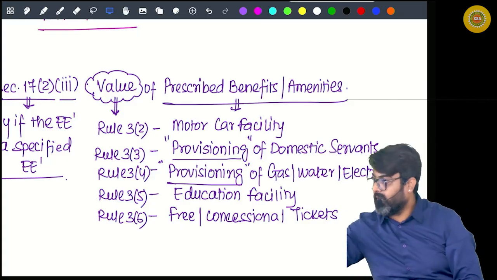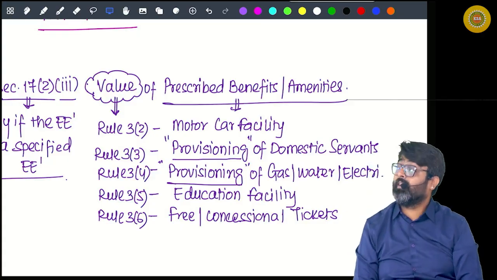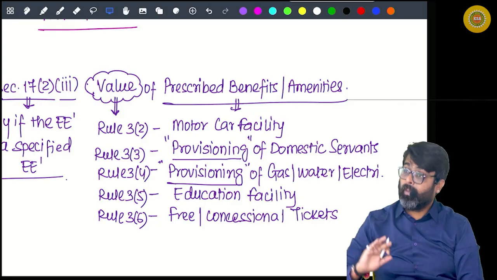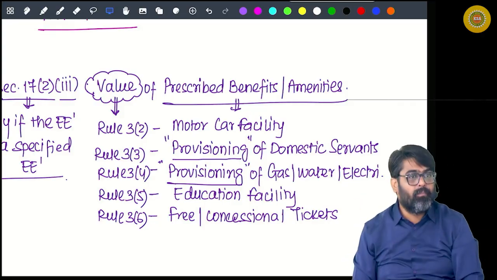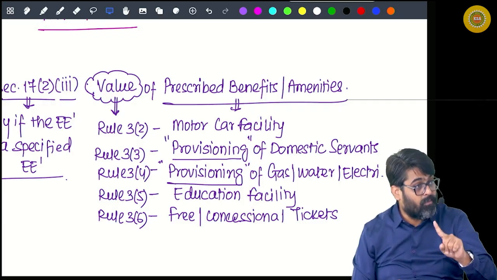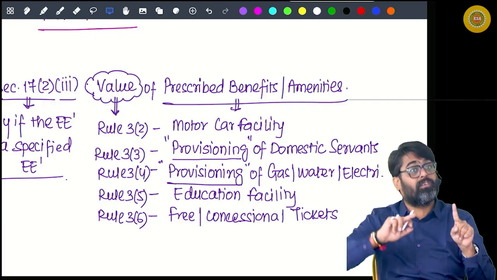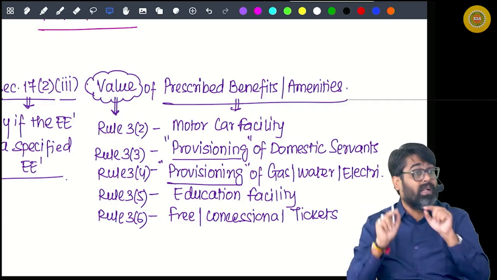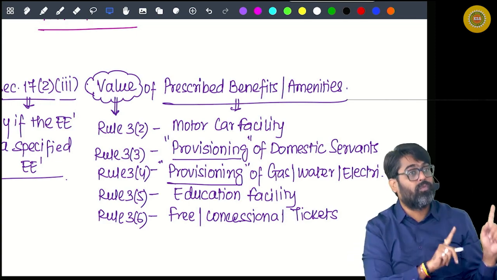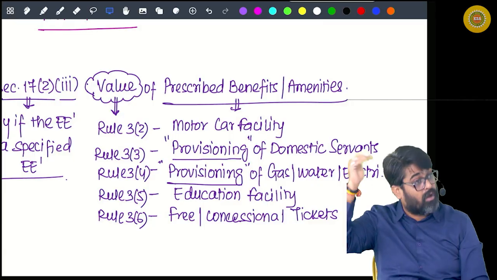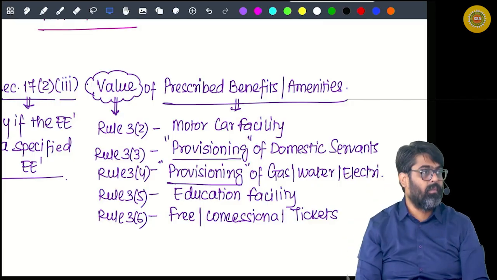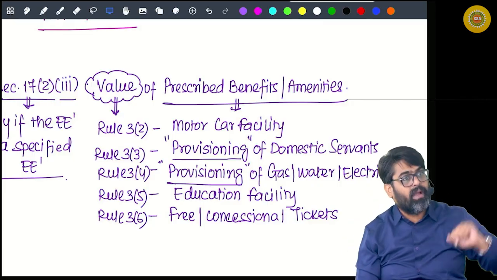So if the domestic servants are engaged by you and the payment is made by the employer, or you pay and the employer reimburses, even if you are a specified employee or a non-specified employee, in both cases that amount will be taxable, because that is not clause 3, that is clause 4. Got it, sir? What if gas, water, electricity bills of your home come in your name and are paid or reimbursed by the employer?